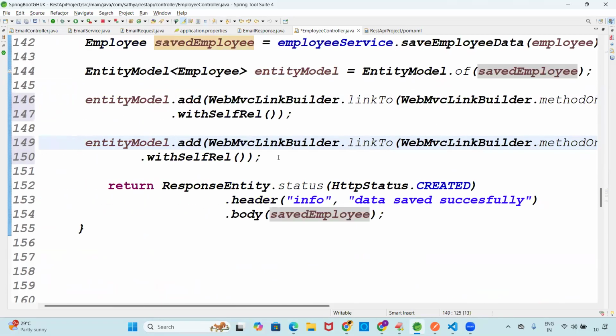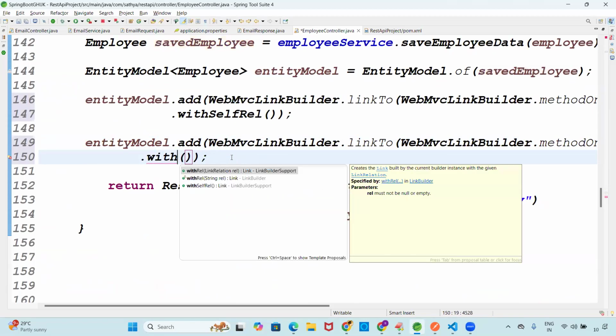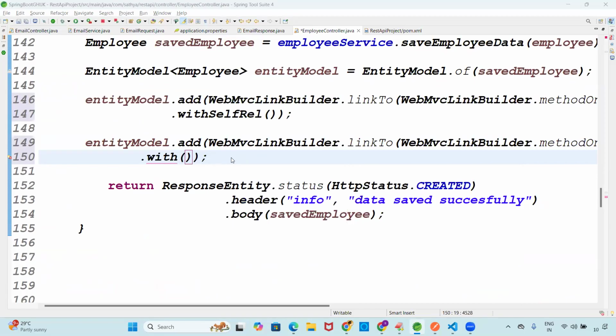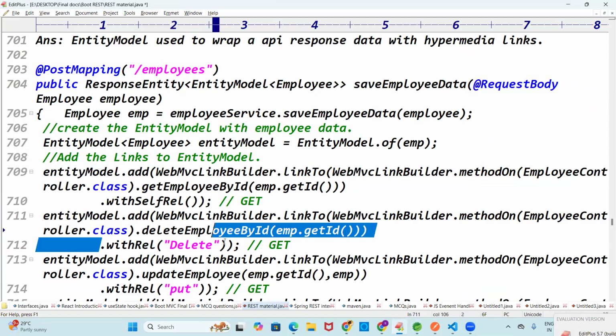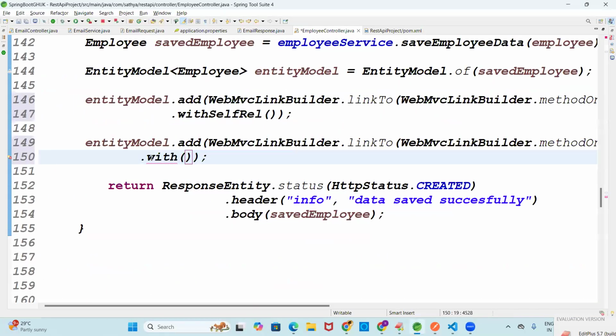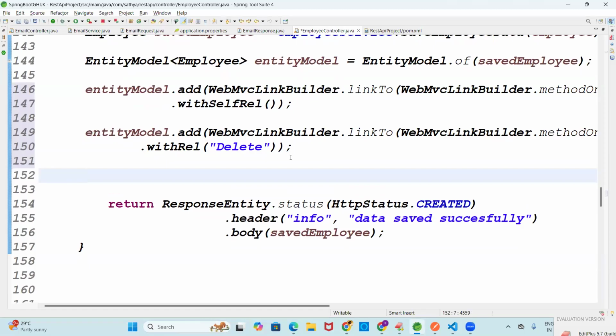That's all, with the self relation and the delete relation. We need to make the delete relation, guys. With the relation, we have to give the name, and the name is delete. I think one dot is extra. That's it, guys. Now the patch call, you tell me how to make the patch call.